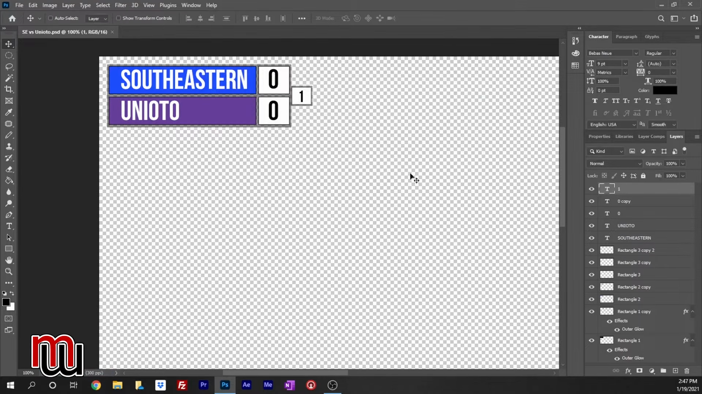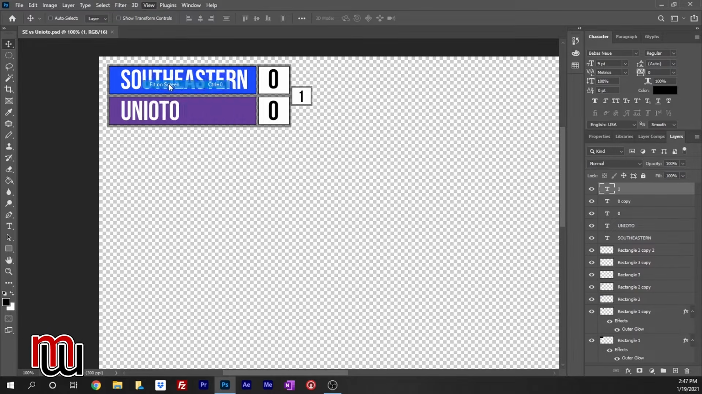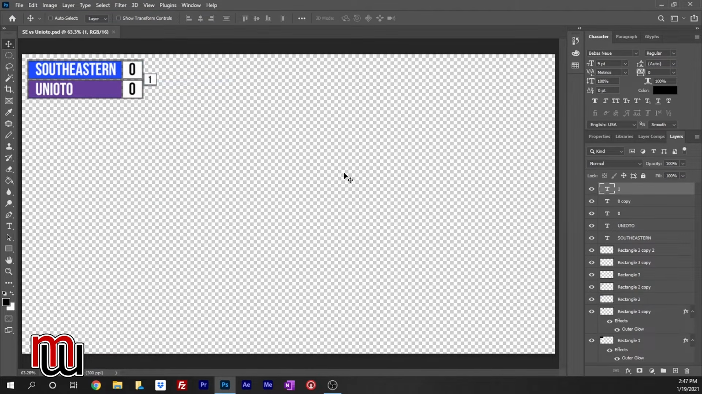So now we have Southeastern versus Unioto. If I view and put this on fit to screen, there's our scoreboard. Pretty basic one. This is a basic one, but it's clean. It's nice. It looks somewhat professional. And then what I would do is, after I've made all my layers, I'd go over here and click on and off. I rename these because I want to know what they are. It's easier. So I'm going to call it quarter. Home score.